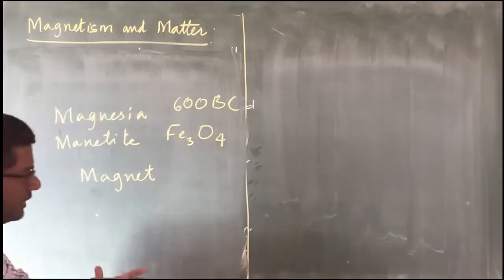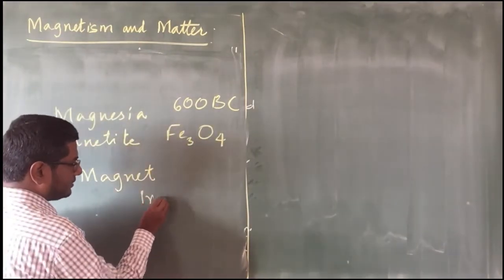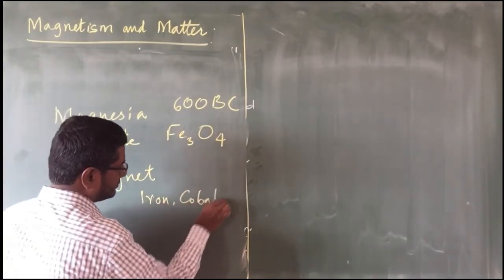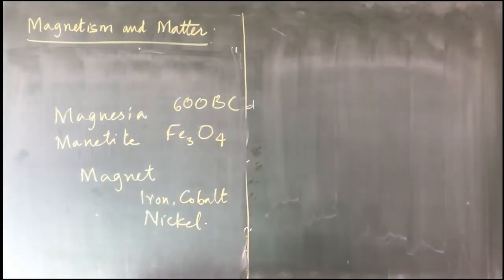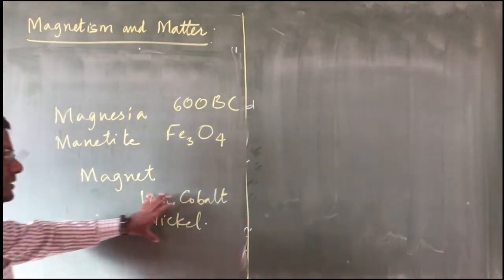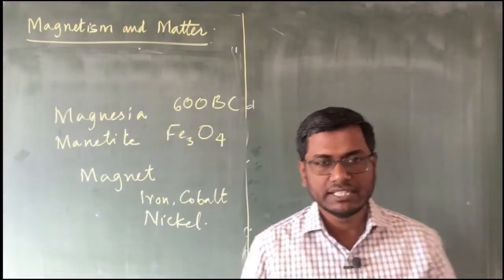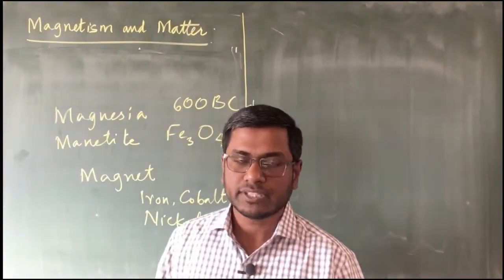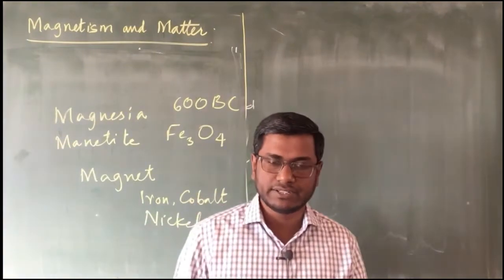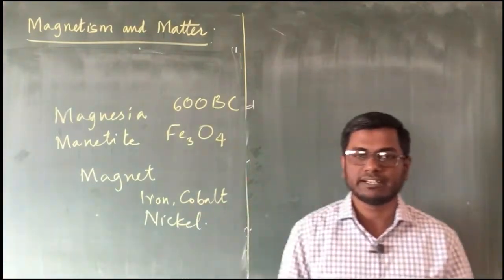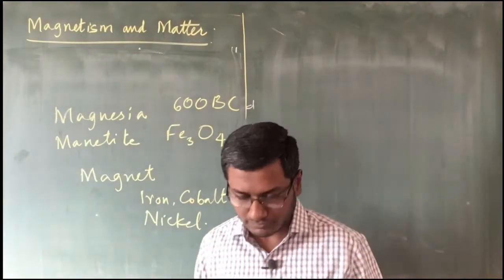Is it going to attract only iron? No, it is going to be iron, cobalt, and also nickel. So it is going to attract these things, and some more materials are also there, like it is going to attract partially tin, and even some bits of aluminum are going to be very negligibly attracted, because ultimately paramagnetism, ferromagnetism and diamagnetism used to belong to that thing. But that is gone now.